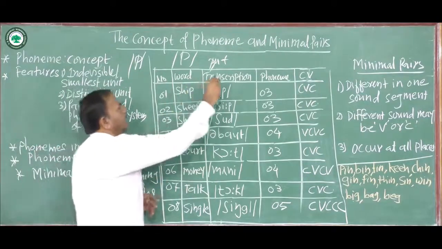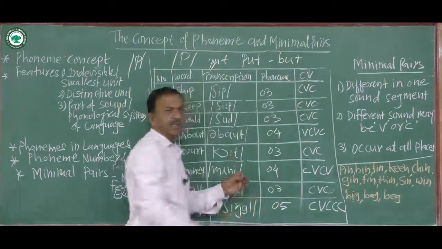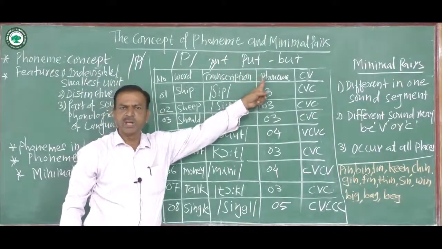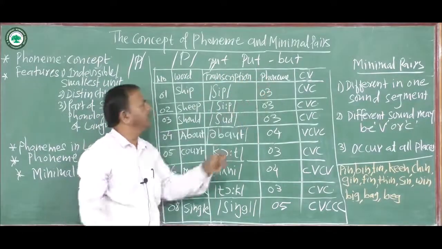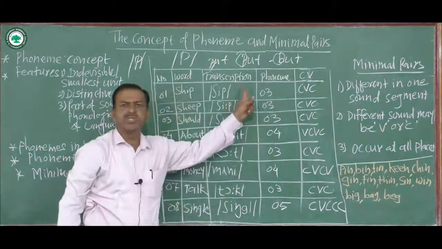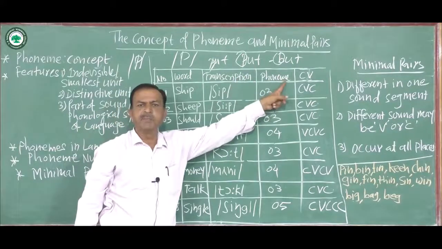For example, here you see put and but. Here we changed one phoneme, p and b.